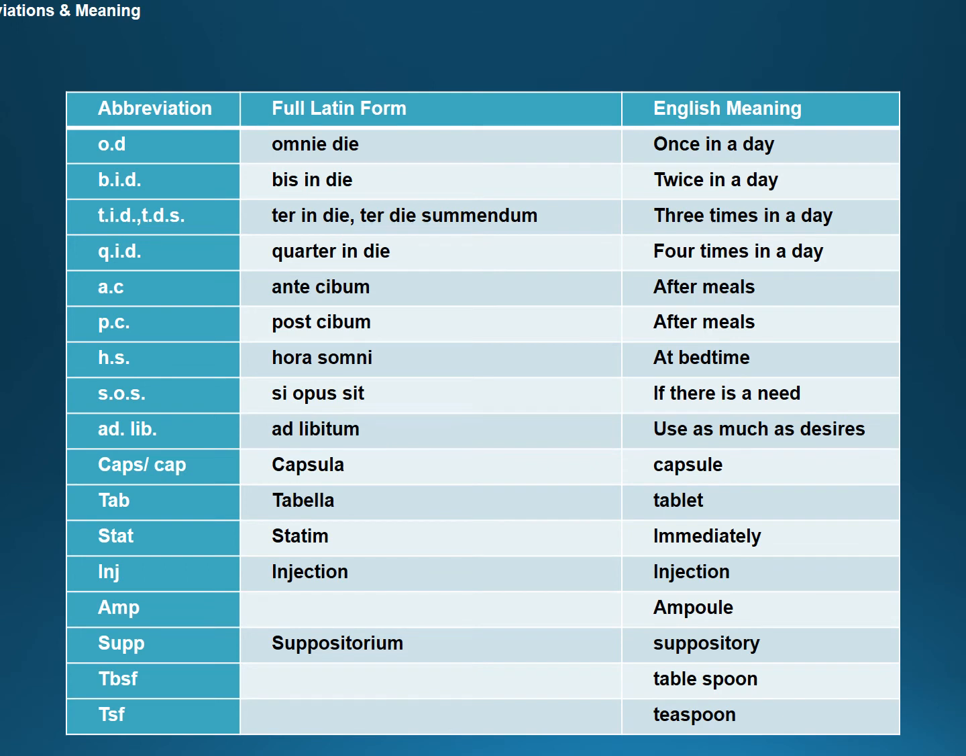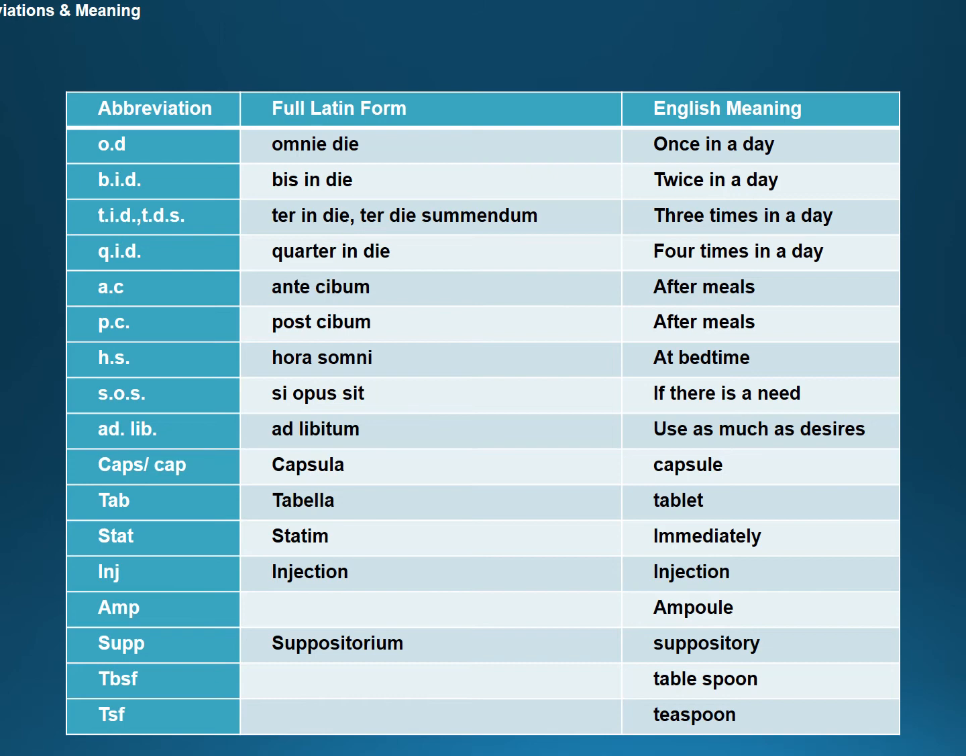Now moving towards certain important abbreviations which we commonly come across while prescribing, or which you might have noticed in your prescriptions. Certain prescriptions will contain abbreviations like OD, BID, TID, QID. So these are different abbreviations along with their English meaning, which you can just note down.